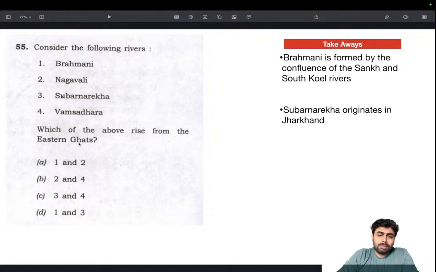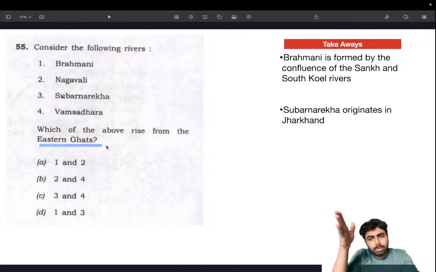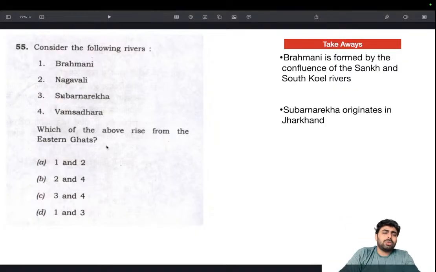Okay. So I'll tell you first how I approached it through logic, then I'll tell you the facts. First of all, which of the above rise from the Eastern Ghats? Meaning that it drains into the Bay of Bengal, and it should preferably be on the eastern side of the subcontinent. So from that, I know Brahmani, because we all hear about Bhitarkanika mangroves and Brahmani, Baitarani.